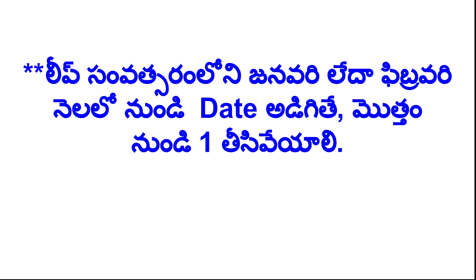Okay, next. After remembering all of this, let's see the example. What is the day on 2nd June 2014?